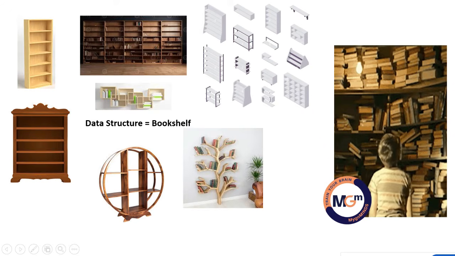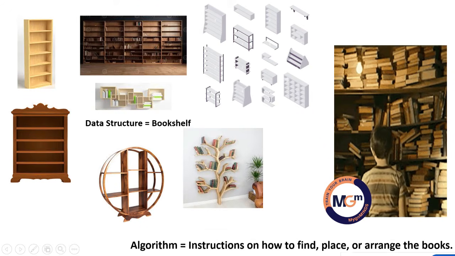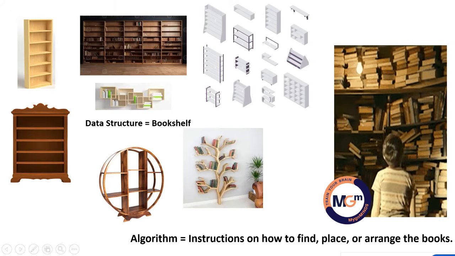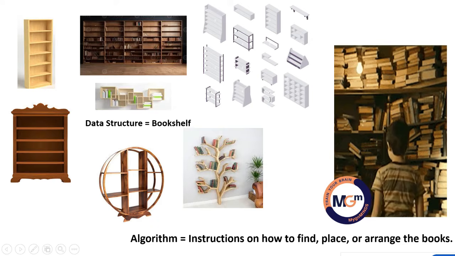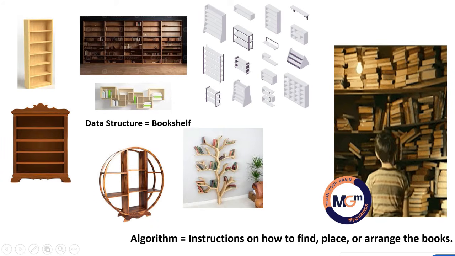Now algorithm is very, very powerful here. So what is the use of algorithm? How do you want to arrange the data in this particular data structure? How fast can you access the data? Is it clear? How you can insert the books in the data structures, how fast you can get the elements, searching, sorting, all this you can perform with the support of algorithms.